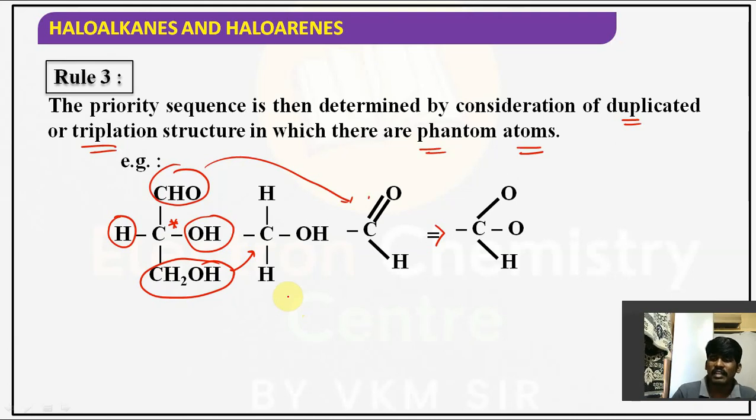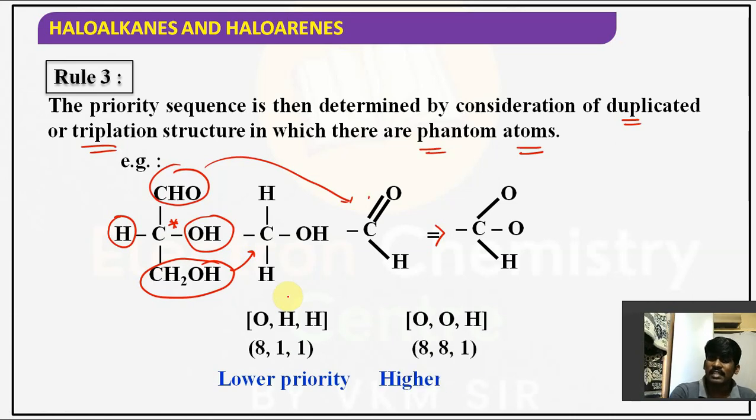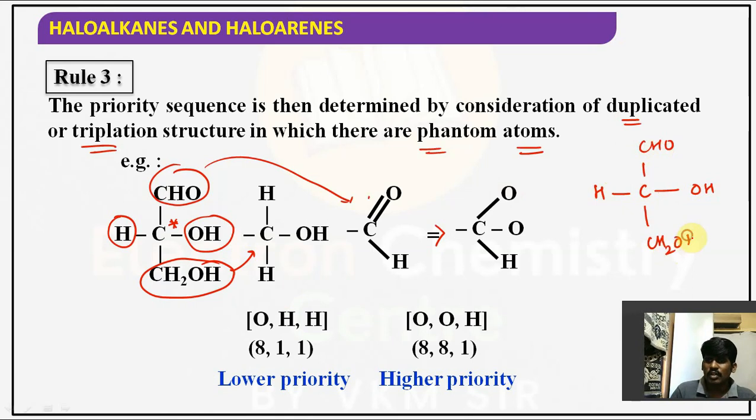Sometimes priority cannot be settled at the one atom. In such cases we can segregate it. See how we can observe it. Carbon connected with H, connected with OH, CHO, CH2OH. Highest atomic number, lowest priority. Hydrogen has the lowest atomic number of the four, so it gets the last priority. Second priority I want to give. Here also carbon, here also carbon. Priority cannot be settled. Why? Because both have the same atomic number. Then you'll go for the next atom.